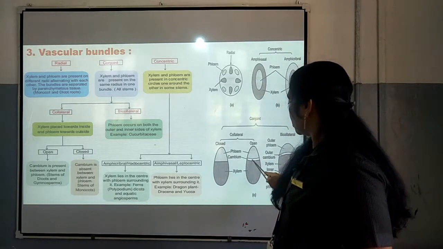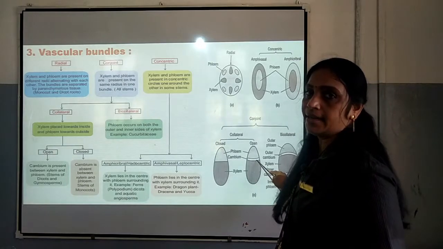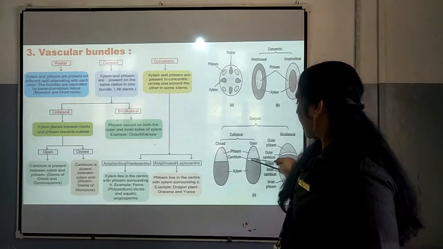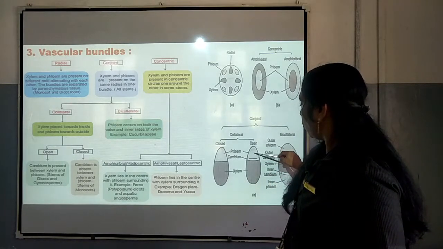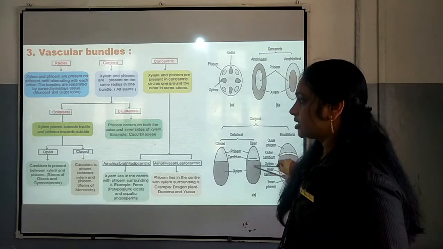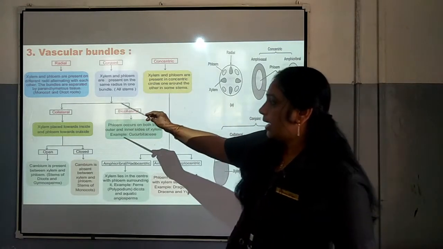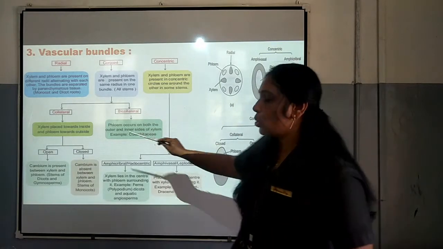So, this is the active zone where the cells divide and multiply. As cambium is present between phloem and xylem, surely this bundle is open. Such an open bundle comes under collateral.